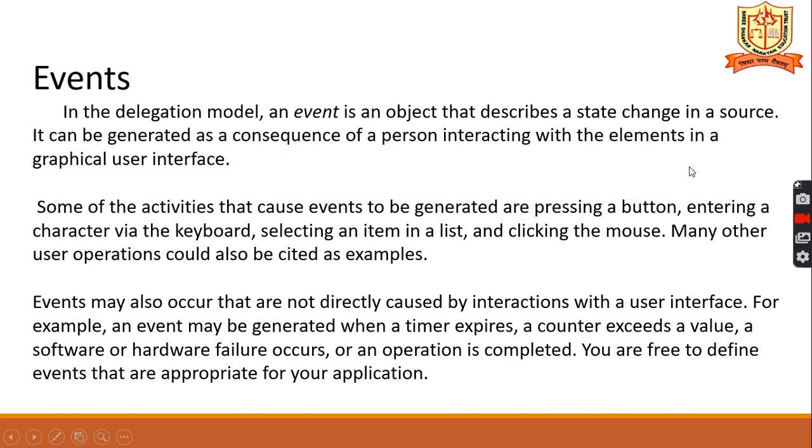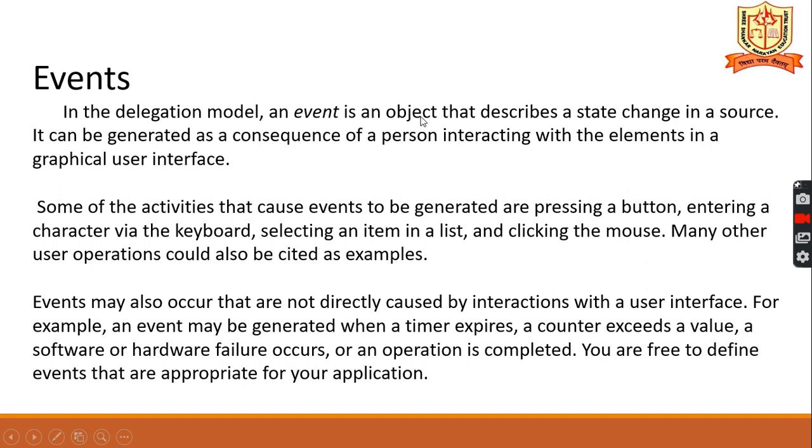Initially it is in the unchecked state. When you click on it, a tick mark appears, which is the selected state. One is unselected and the other is selected. So the event is an object, and the checkbox is the component that generates the event. That source is the checkbox.